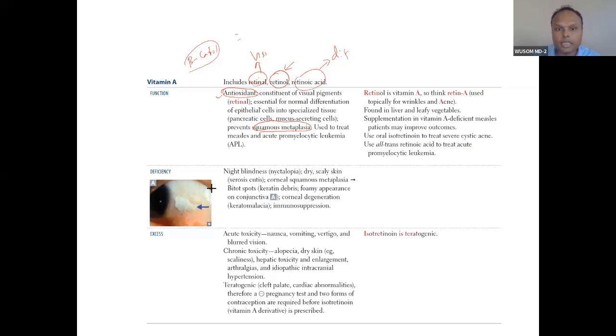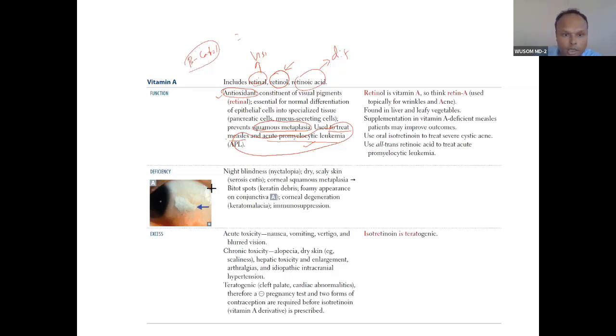So that is how it prevents metaplasia. It is used to treat measles, and also acute myelocytic leukemia, AML, specifically promyelocytic APL. This is used in treatment of these too. So the treatment part is also important. The vitamin is normally required, but it is also used for treatment of certain disorders.